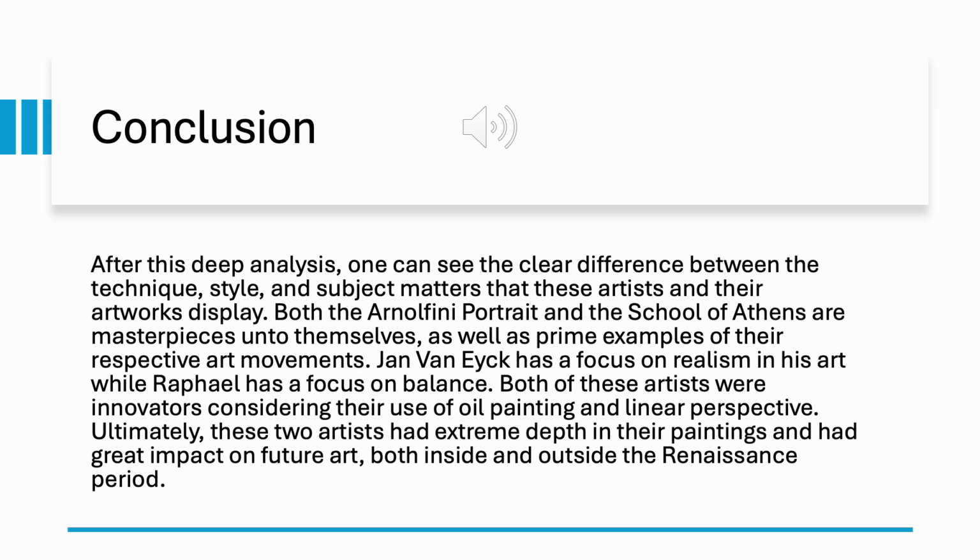Conclusion. After this deep analysis, one can see the clear difference between the technique, style, and subject matters that these artists and their artworks display. Both the Arnolfini portrait and the School of Athens are masterpieces unto themselves, as well as prime examples of their respective art movements. Jan van Eyck has a focus on realism in his art, while Raphael has a focus on balance. Both of these artists were innovators, considering their use of oil painting and linear perspective. Ultimately, these two artists had extreme depth in their paintings and had great impact on future art, both inside and outside the Renaissance period.